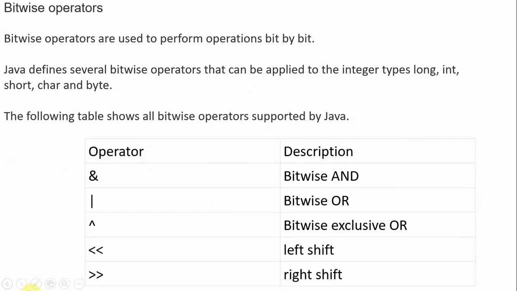Bitwise and, bitwise or, bitwise exclusive or, left shift, and right shift are the operators available under bitwise operators. They perform operations bit by bit, not on the decimal value.